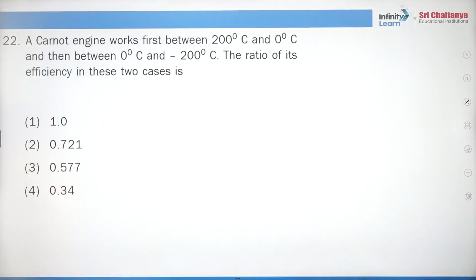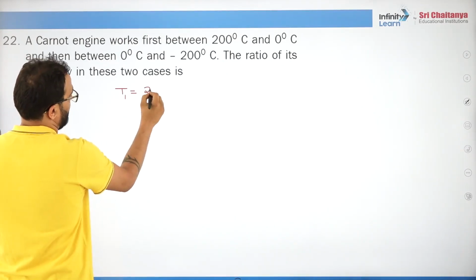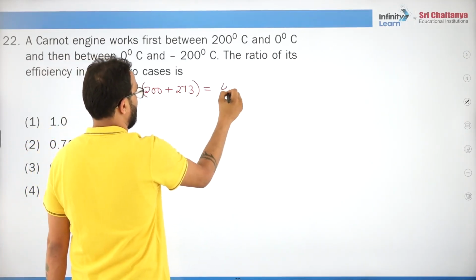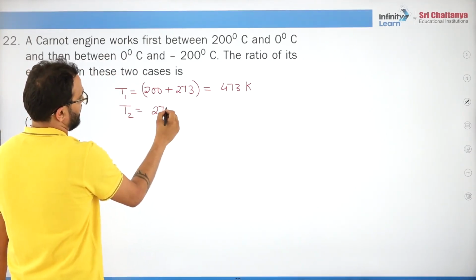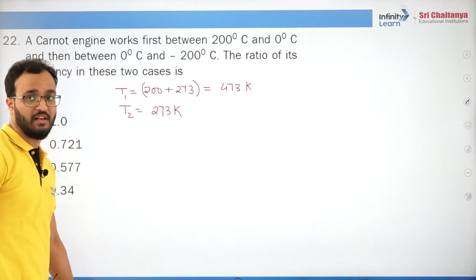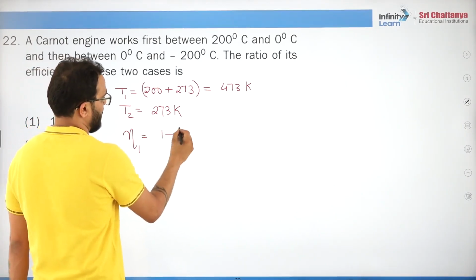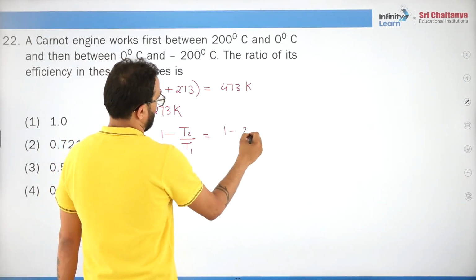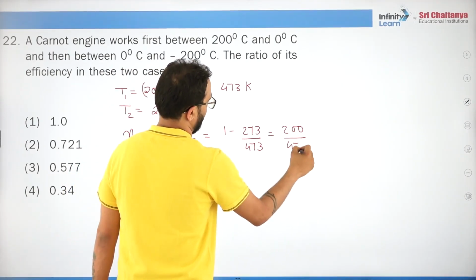Okay. Now this Carnot engine. A Carnot engine first works between, okay, T1 is how much? 200 plus 273. Please don't forget to convert to Kelvin. T2, the sink temperature, is how much? 0 degree centigrade, 273 Kelvin. Do you understand? Now what is efficiency in this case? You will say 1 minus T2 by T1. That is 1 minus 273 by 473. That is 200 by 473.